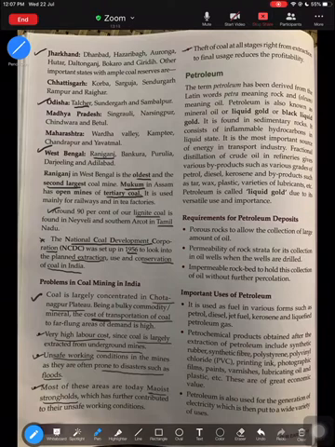And the theft, I'm sure you've heard or read in papers how illegal mining takes place. This is one of the major problems which has reduced the profitability of coal mines in India because of illegal mining and theft that has taken place. So these are the major problems associated with coal mining in India.